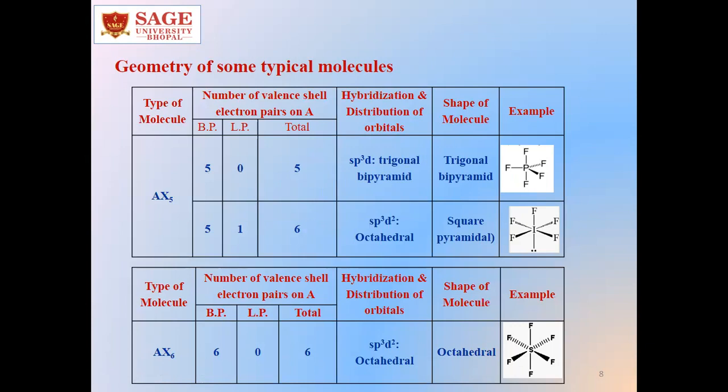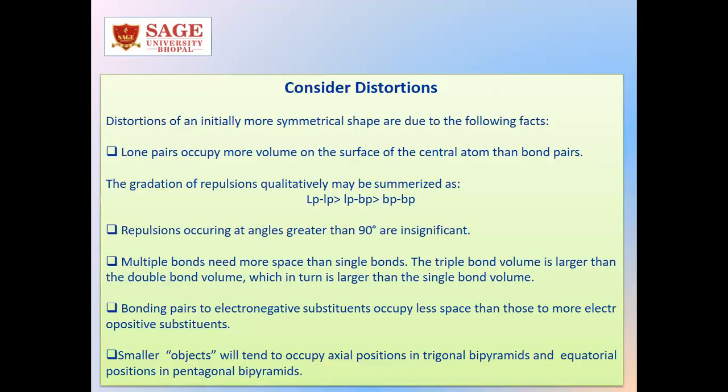Now if we have the compound AX6, with 6 bond pairs and 0 lone pairs, the hybridization is sp3d2, and the shape of the molecule will be octahedral, like SF6. Now, along with this ideal geometry, there will be some distortion also.